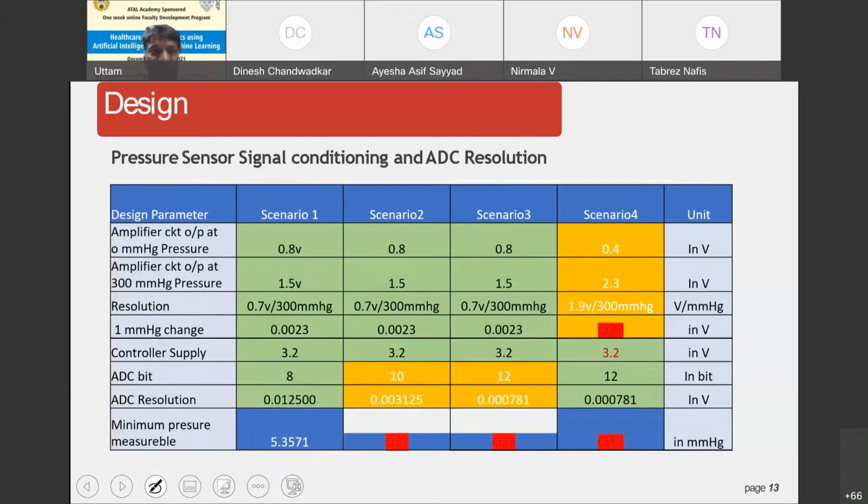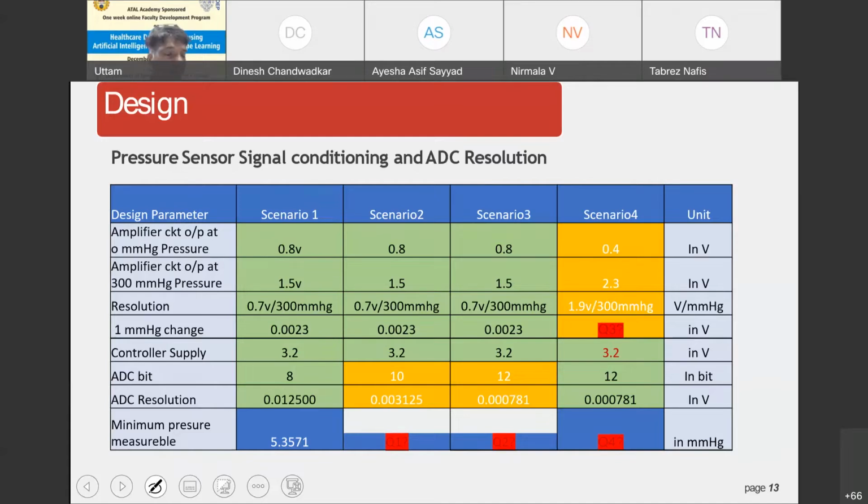Scenario involves checking the output of the amplifier at different pressures. So we can see here the first scenario, amplifier circuit output at 0 mm of pressure. We get the corresponding output at 0.8 volt. Second scenario also 0.8, third scenario 0.8, but fourth scenario it is 0.4, specified in volts.